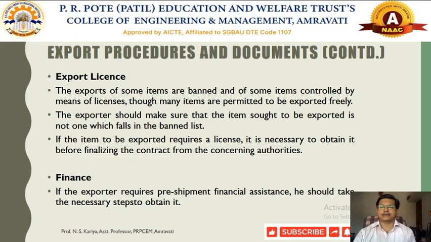So proper permission has been obtained through the government of India for the export of that particular goods or commodities. This export license should be obtained earlier. In case of a banned list, they have to approach the concerned authorities and ask for the export license by submitting the necessary documents. Against the export order, the exporter will ask a financial or banking institution for finance, particularly for pre-shipment financial assistance.